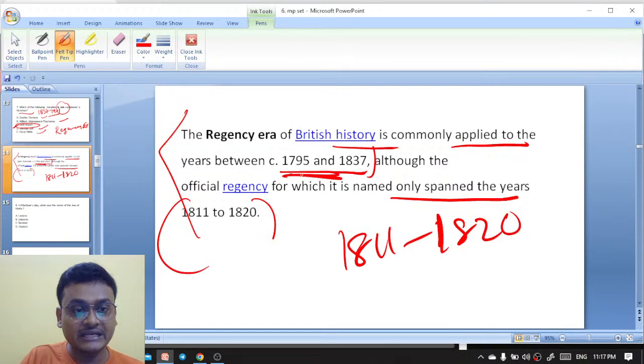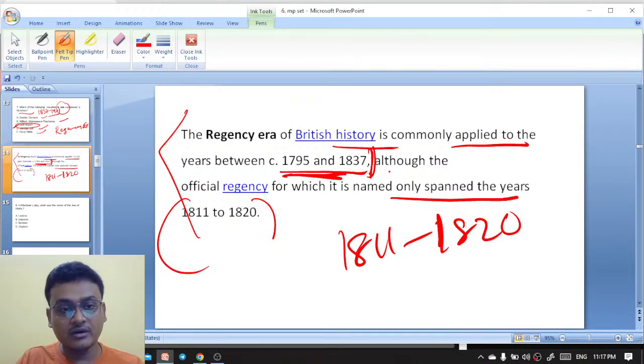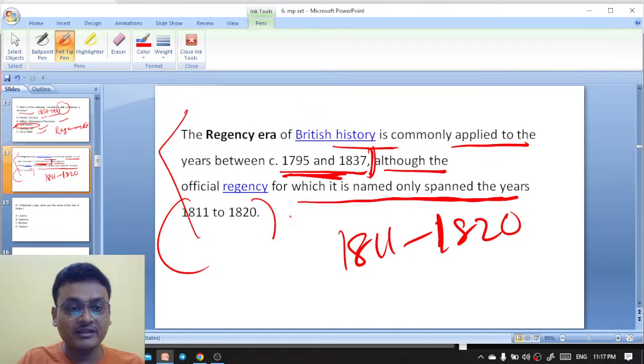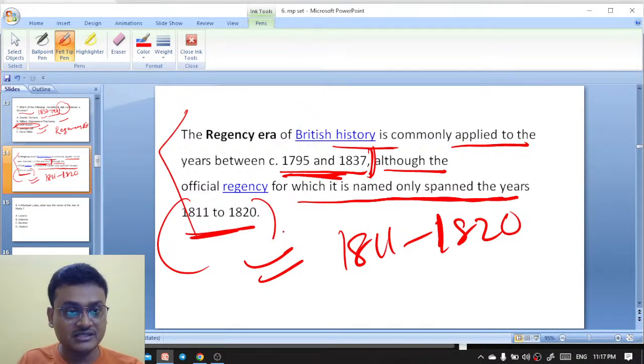Okay, 1795 to 1837, before the accession of Queen Victoria, although the official Regency for which it is named only spanned the years 1811 to 1820. So Jane Austen wrote in that period, the Regency.